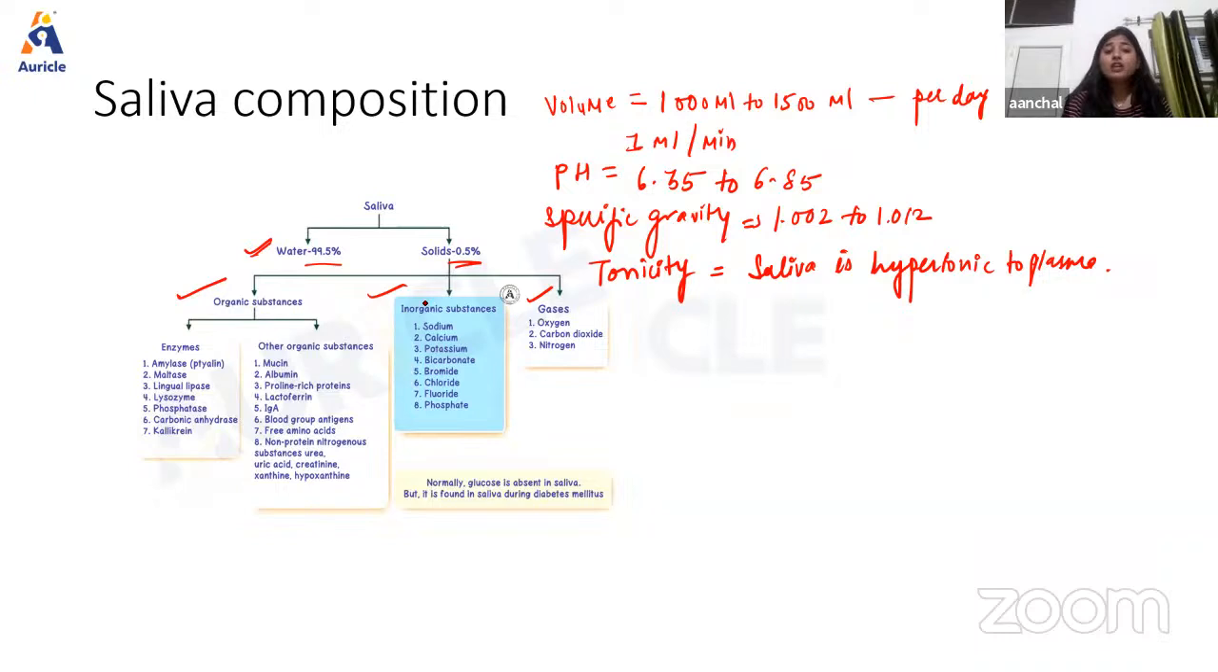And in inorganic substances, we have sodium, calcium, potassium, bicarbonate, bromide, chloride, fluoride, and phosphate. And the gases include oxygen, carbon dioxide, and nitrogen. So this is all about the composition of saliva. Also, questions on saliva composition and functions usually come in the university examination.